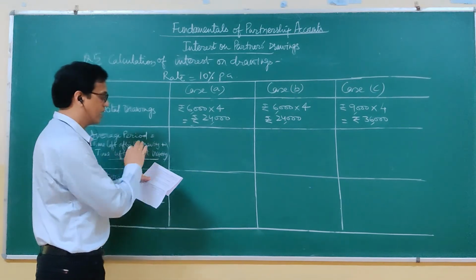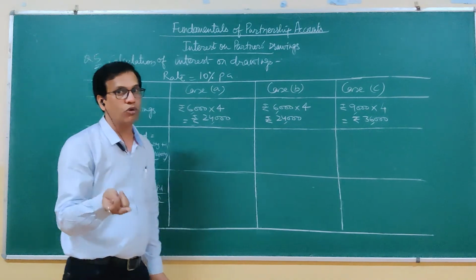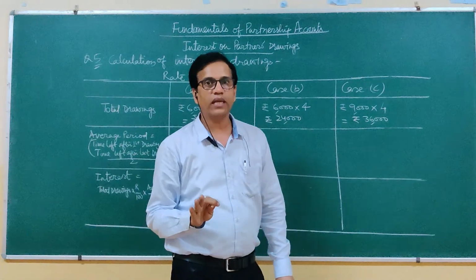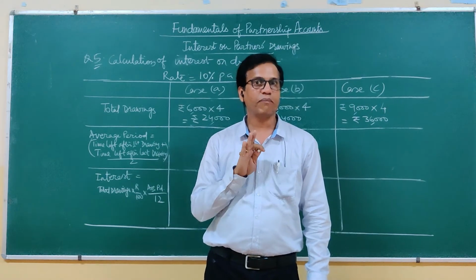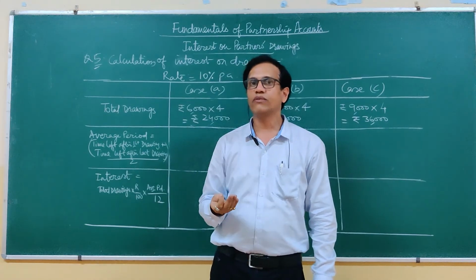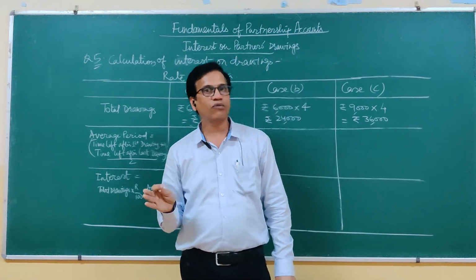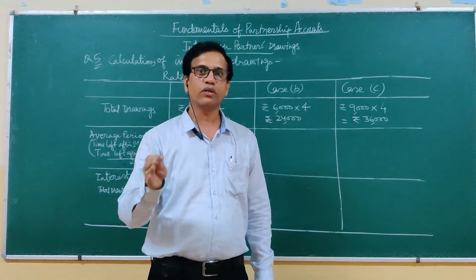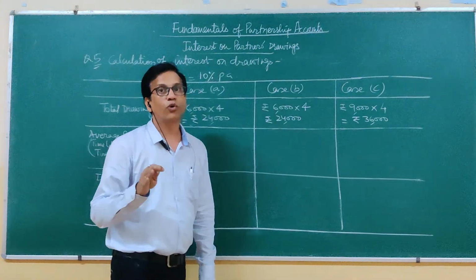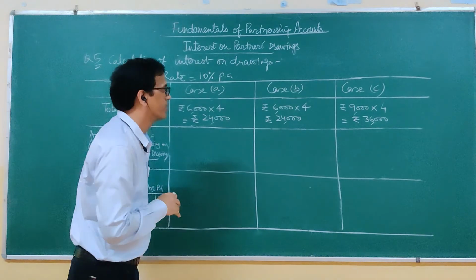First case says that amount is withdrawn in the beginning of each quarter. As I told, there are 4 quarters in a year. The first quarter starts on 1st April here and ended on 30th of June. Then second started on 1st July, ended on 30th September. Third started on 1st October, ended on 31st December. And fourth quarter started on 1st January, ended on 31st of March.